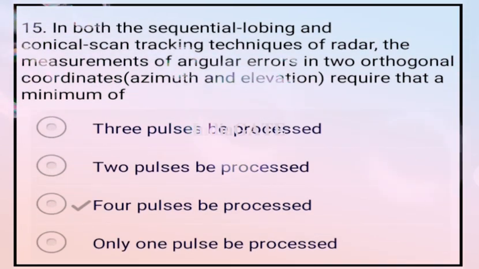In both the sequential lobing and the conical scan tracking techniques of radar, the measurement of the angular error in the two orthogonal coordinates requires a minimum of 4 pulses to be processed. So option C is your correct answer.